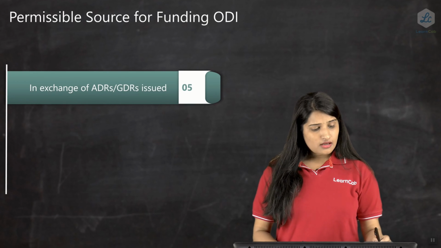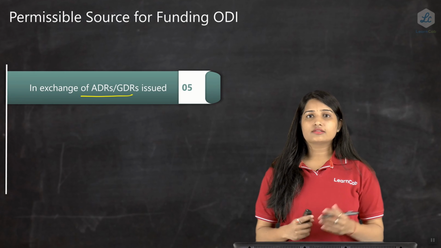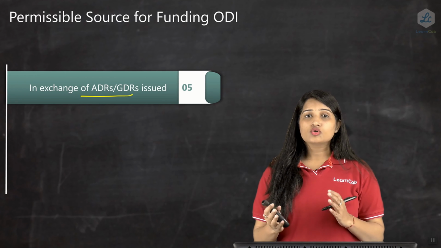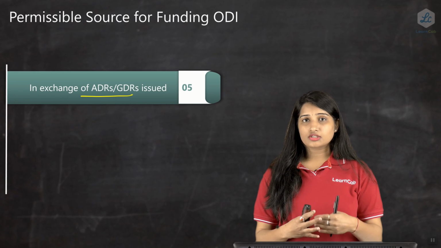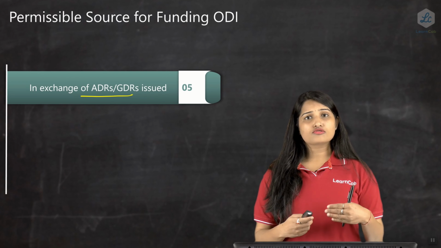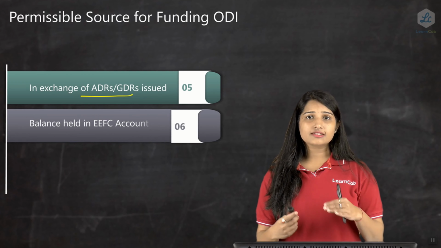The fifth one is exchange of ADRs and GDRs. We have already studied in a different chapter what ADR and GDR are. If you want to exchange shares for ADRs and GDRs, that is also permissible and it is also a source of funding. That is the fifth one.